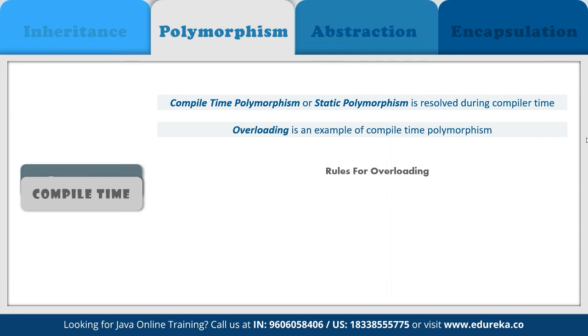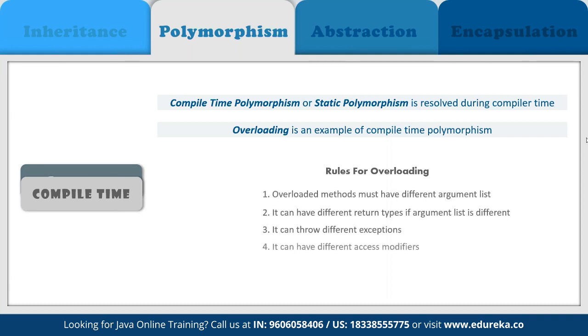So basically, these are the rules for overloading in compile time. Overloaded methods must have a different argument list. It can have different return types if the argument list is different, and can throw different exceptions, and can also have different access modifiers if and when required.